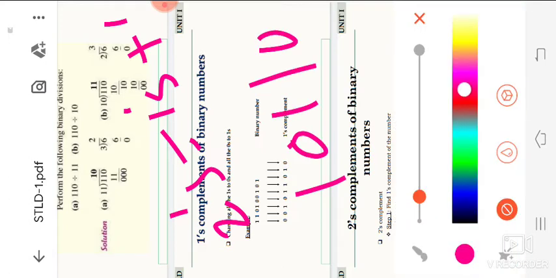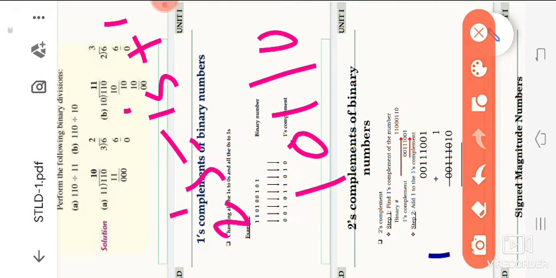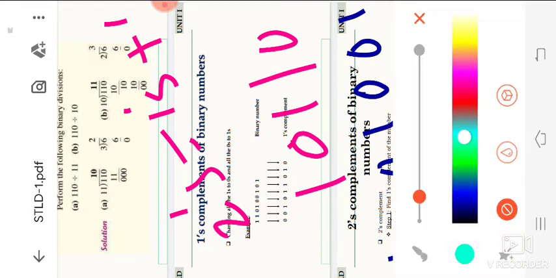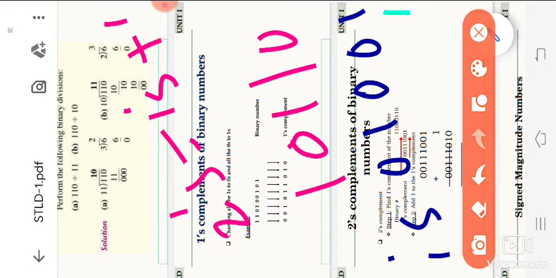First we are applying ones complement, that means 0 1 0 0 1. So in twos complement we are adding 1, that means 1 plus 1 is 0, giving 0 1 0 1 0. So we are getting the same thing. So this is the ones complement and twos complement.